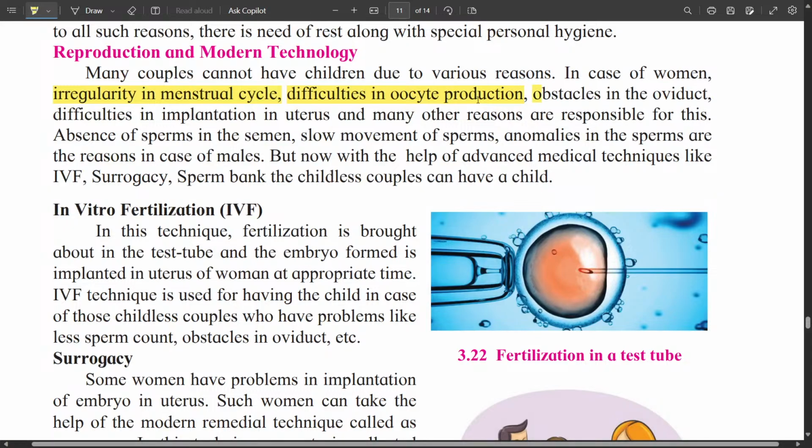If there are some obstacles in oviduct, then fertilization cannot occur. And if after fertilization there is some difficulty in implantation in uterus, then there will be some problem in the growth of the fetus. So these are the reasons in case of women.